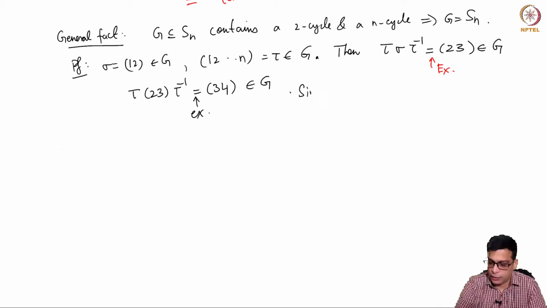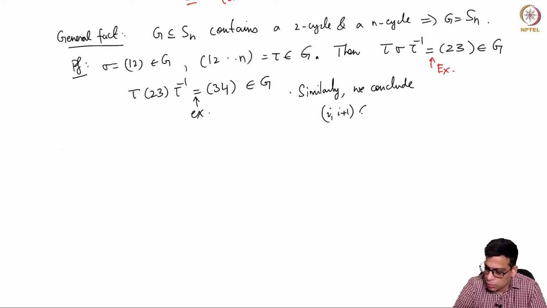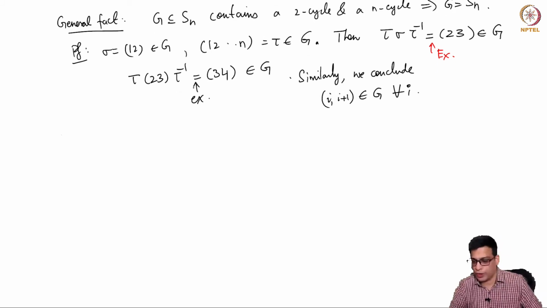Similarly, we can conclude that (i, i+1) is in G for all i. So we have (1 2) by hypothesis, (2 3) I have exhibited, (3 4), and then you do tau (3 4) tau inverse, you get (4 5) and so on.